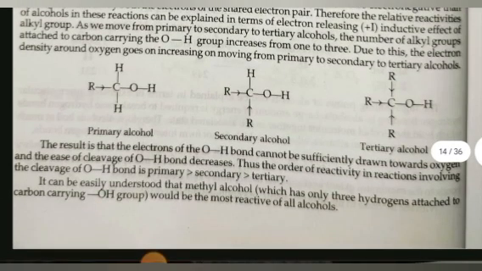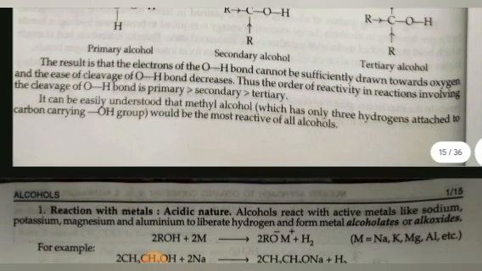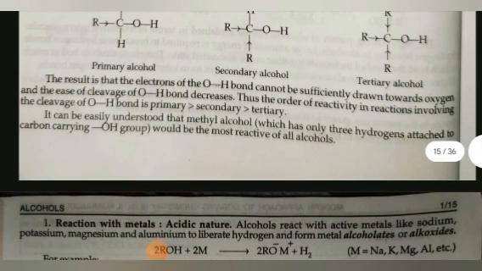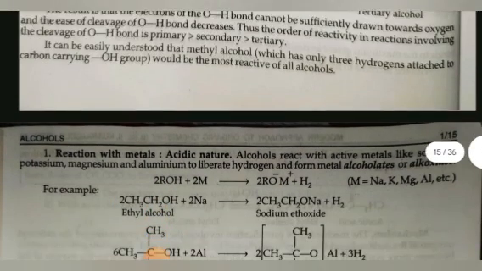As we move from primary to secondary to tertiary alcohol, the number of alkyl groups attached to the carbon carrying the OH group increases from 1 to 3. Due to this, the electron density around oxygen goes on increasing on moving from primary to secondary to tertiary alcohol. The result is that the electrons of the O-H bond cannot be sufficiently drawn towards oxygen, and the ease of cleavage of the O-H bond decreases. Thus, the order of reactivity in the reactions involving the cleavage of the O-H bond is primary, secondary, tertiary. It can be easily understood that methyl alcohol, which has only 3 hydrogens attached to the carbon carrying the OH group, would be the most reactive of all alcohols.